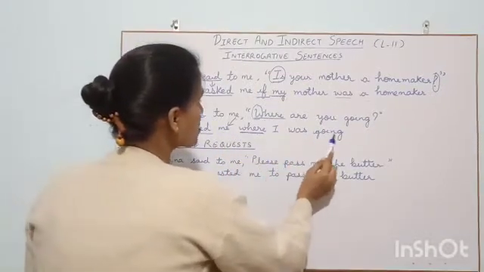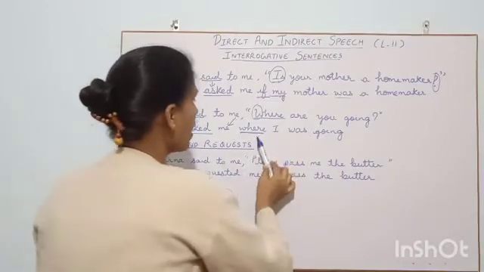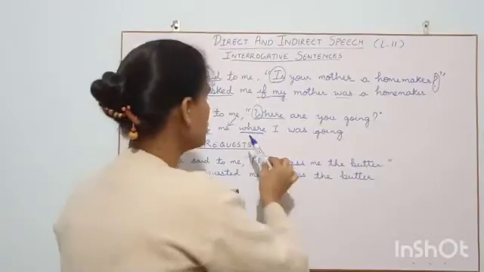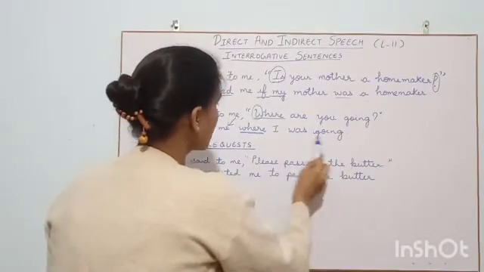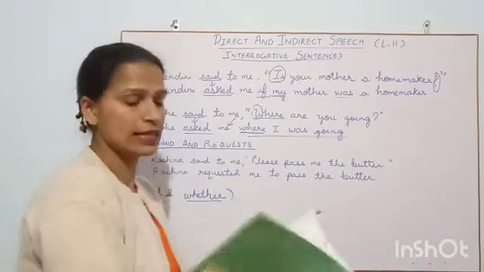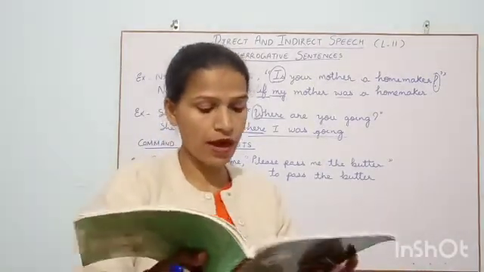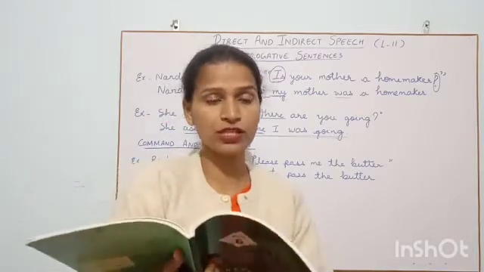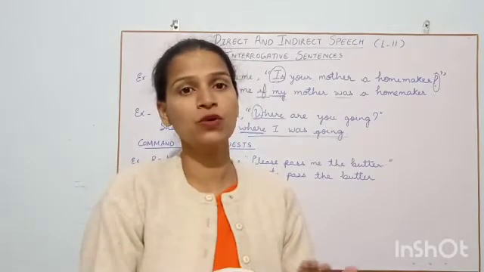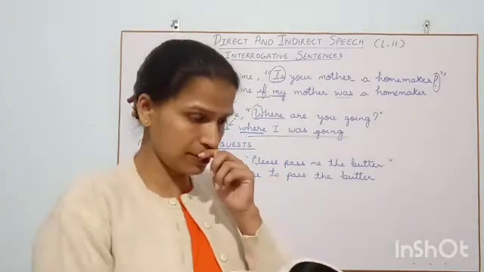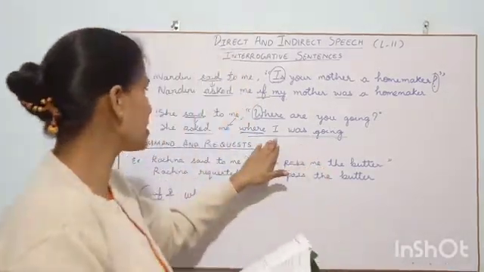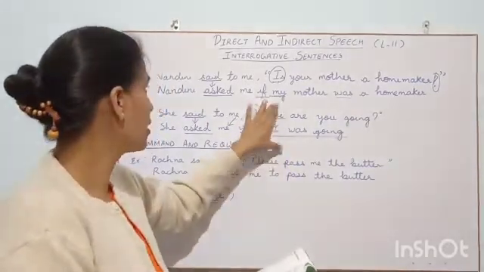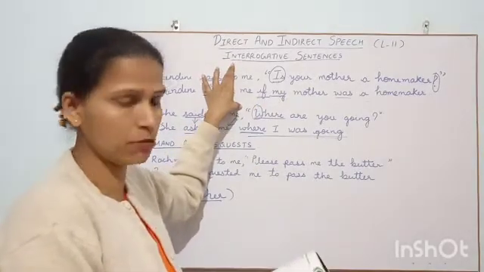Where I was going. Now where I was going, without any question mark, because now this is your sentence. This is not your question now. This is your sentence. If it would be where was I going, then it could be a question. But now where I was going, this is simply a sentence. So this is how WH words can be expressed. This is about if and whether can be expressed.